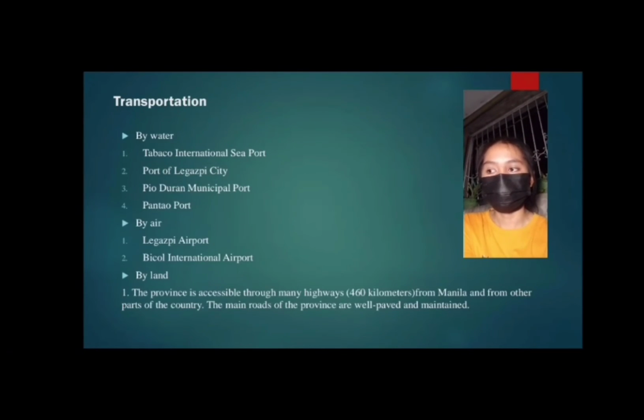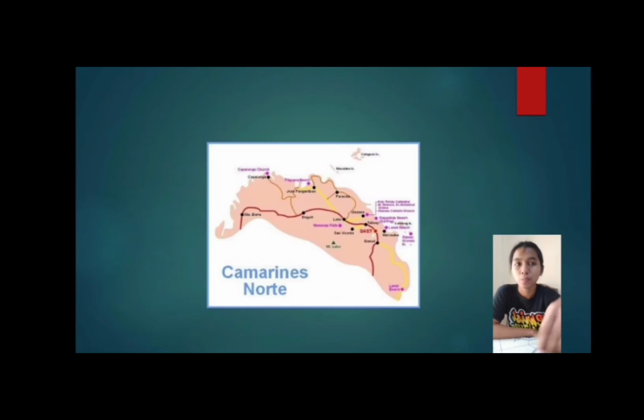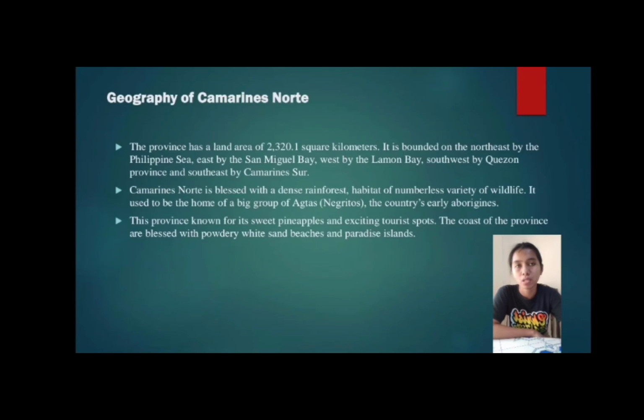Transportation. By water, Tabaco International Seaport, Port of Legazpi City, Pio Duran Municipal Port, Pantao Port. By air, Legazpi Airport and Bicol International Airport. By land, the province is accessible through many highways and from other parts of the country. The main roads of the province are well paved and maintained. Let's proceed to the geography of Camarines Norte.